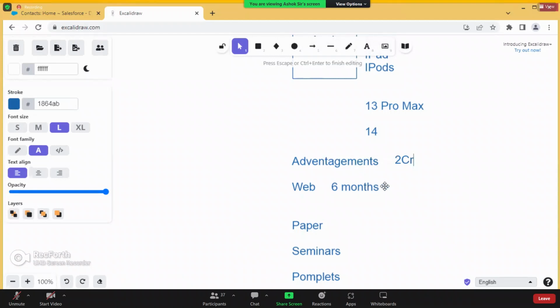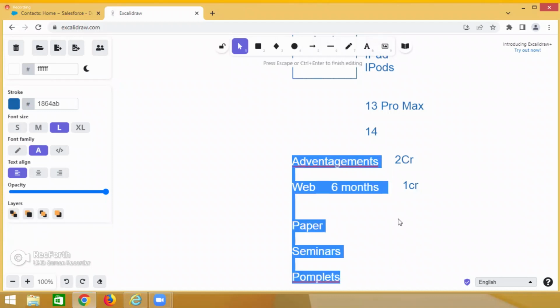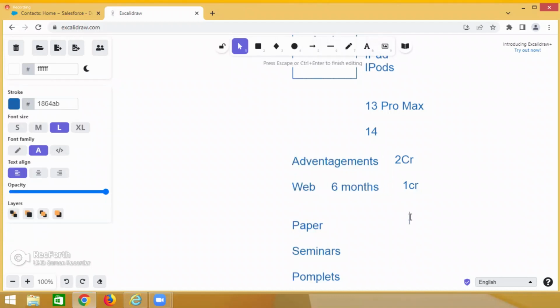Web is powerful compared with the others. So 50%, which means 1 crore, they spend on web, YouTube, Facebook, LinkedIn, whatever channels we are using. Now, paper advertisement is very less. Why? Because for 6 months, the paper is, for example, 20 lakhs.